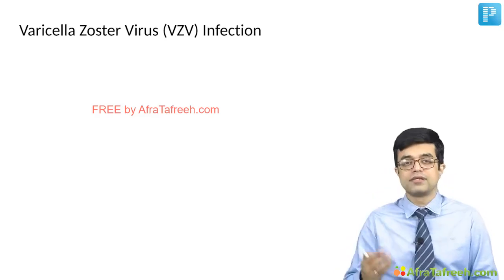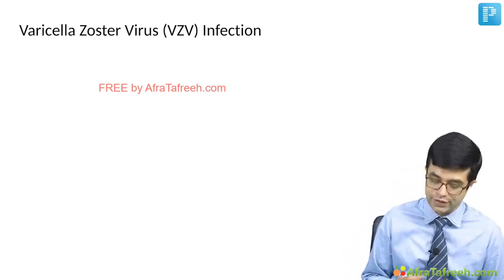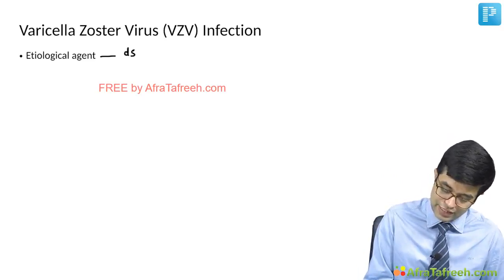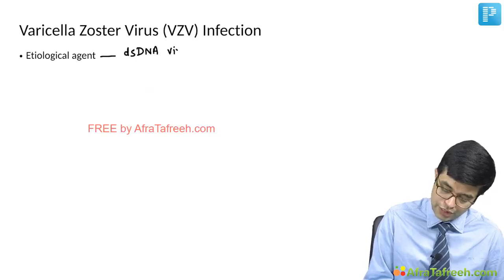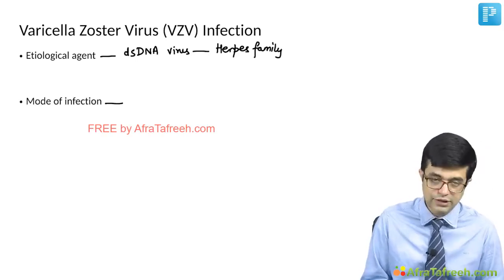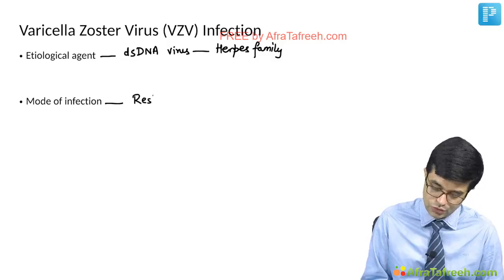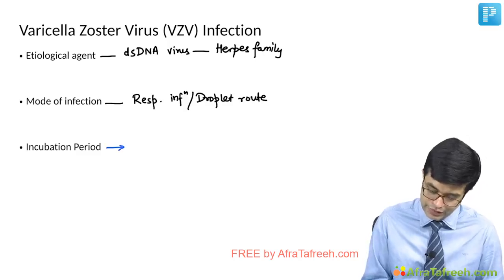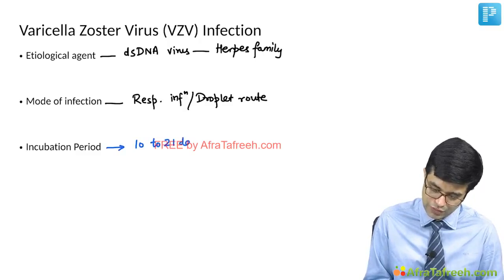Now, moving over to the next infection, that is varicella zoster virus infection. Etiological agent, it is caused by varicella virus, which is a double-stranded DNA virus belonging to the herpes virus family. Mode of infection, again, it is similar to the other viruses we have discussed. It mostly occurs through close contact, and respiratory infection or droplet route is the common mode of infection. The incubation period described in textbooks is 10 to 21 days. Usually 14 to 16 days, median value is taken.